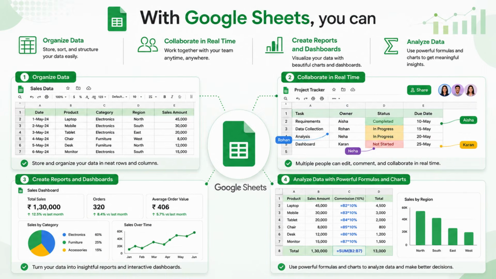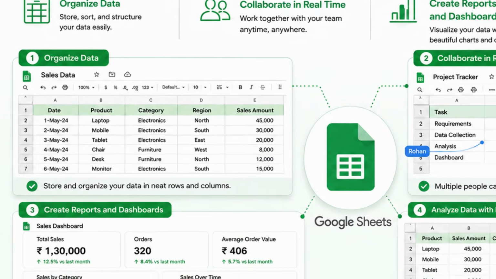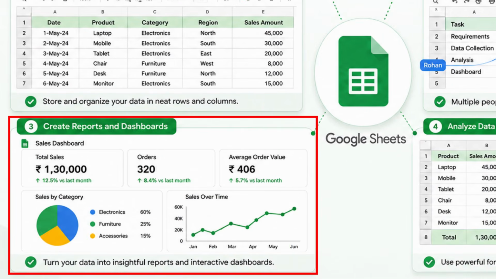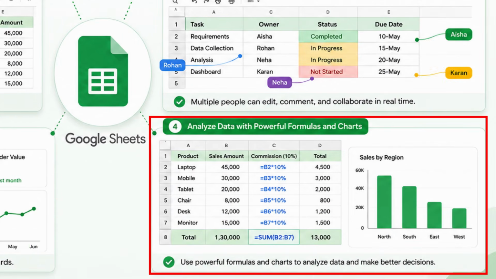And that is the reality today. Whether you are a student, a fresher or a working professional, Google Sheet has become one of the most in-demand skills across almost every industry. It's not just a spreadsheet application. It helps you organize data, collaborate with your team in real time, create reports and dashboards, and analyze data using powerful formulas and charts. That is why companies expect candidates to have at least a basic understanding of Google Sheet, and it isn't difficult. You just need the right guidance.